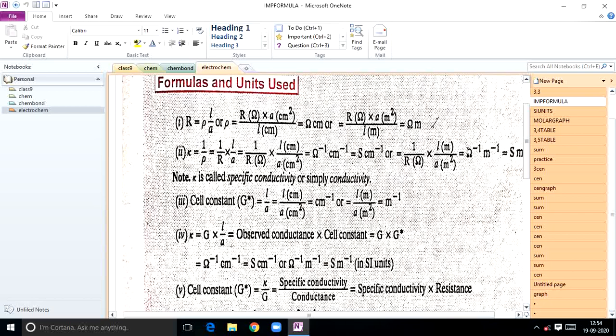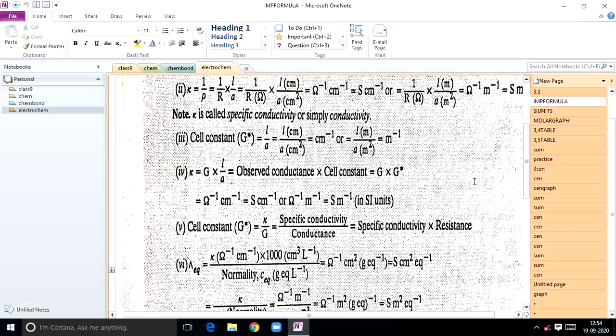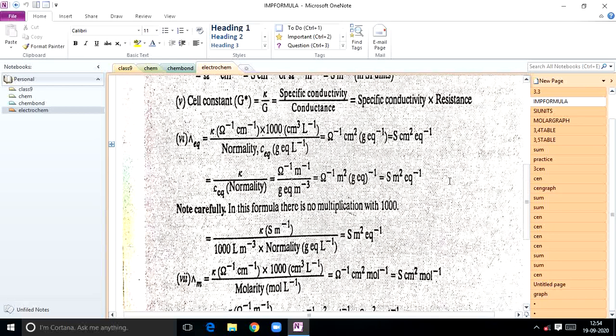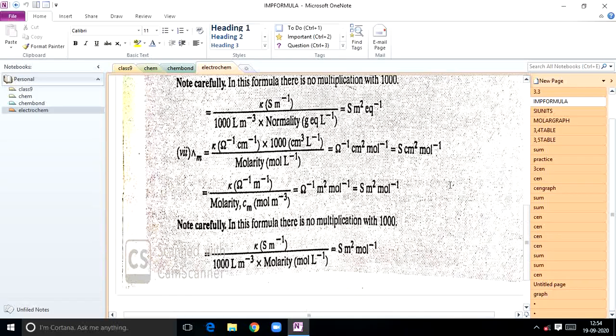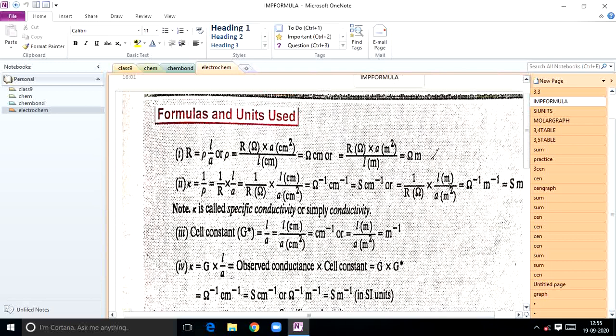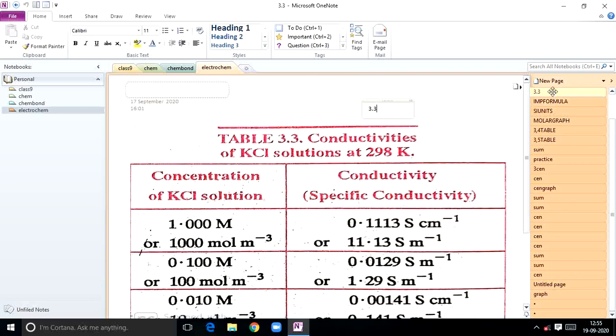How to solve some numericals based on this. Cell constant is equal to specific conductance by conductance. All the formulas you know, write them down. Very, very important formulas. So make a quick note. Already you have all the formulas from your notes. Frame a list of formulas from what we have discussed till now.